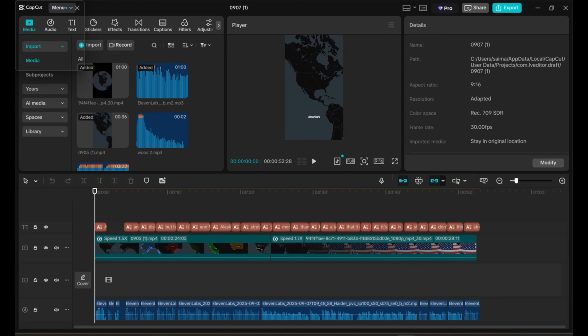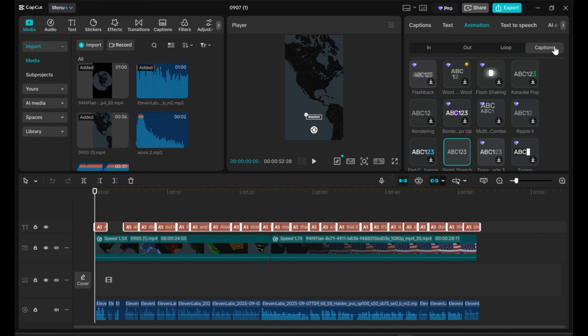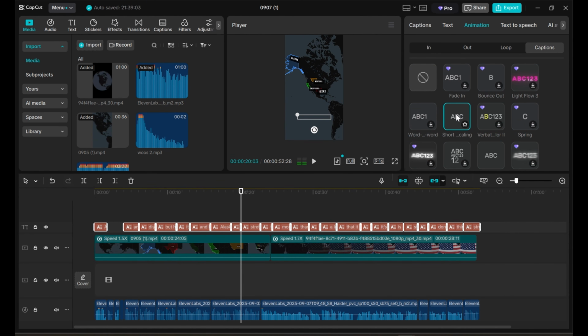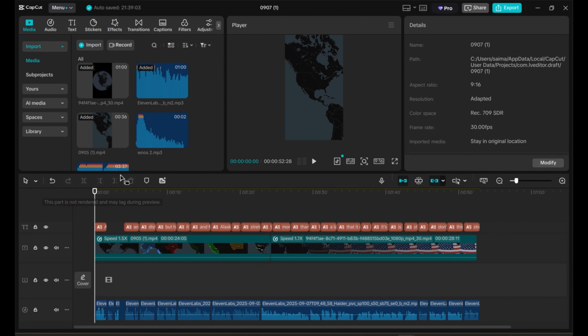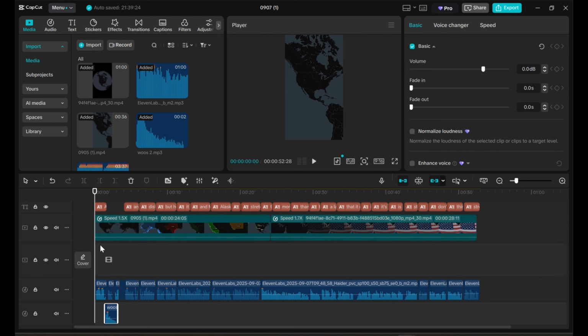But as you can see, captions in plain text don't really grab attention. To make them pop, select all captions in the timeline. Then head over to animation and caption menu. Here, choose from different templates. Personally, I'm going with this one because it allows us to add both sound effects and background music for a dynamic feel. To polish it further, I'll drop in a swoosh sound FX so captions feel alive and in sync with visuals. Now check the zoom part of the video. Add the same effect for consistency.